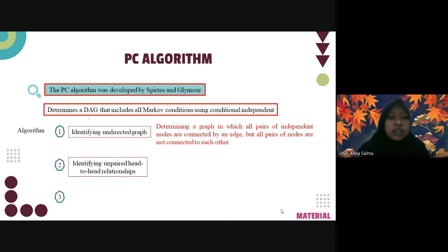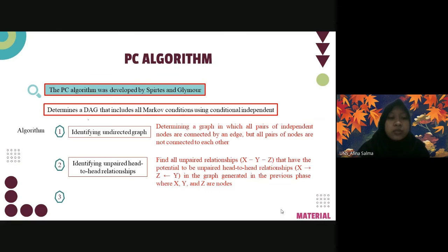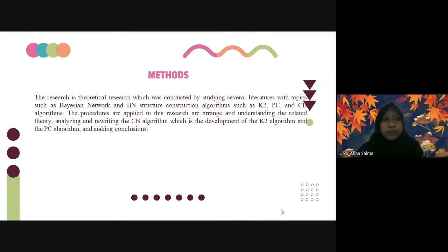Second is identifying unpaired head-to-head relationship. The purpose of this phase is to find all unpaired relationships that have the potential to be unpaired head-to-head relationships in the graph generated in the previous phase, where x, y, and z are nodes. Third is orient the edge. The purpose of this phase is to orient or redirect the rest of the edges to generate a DAG.